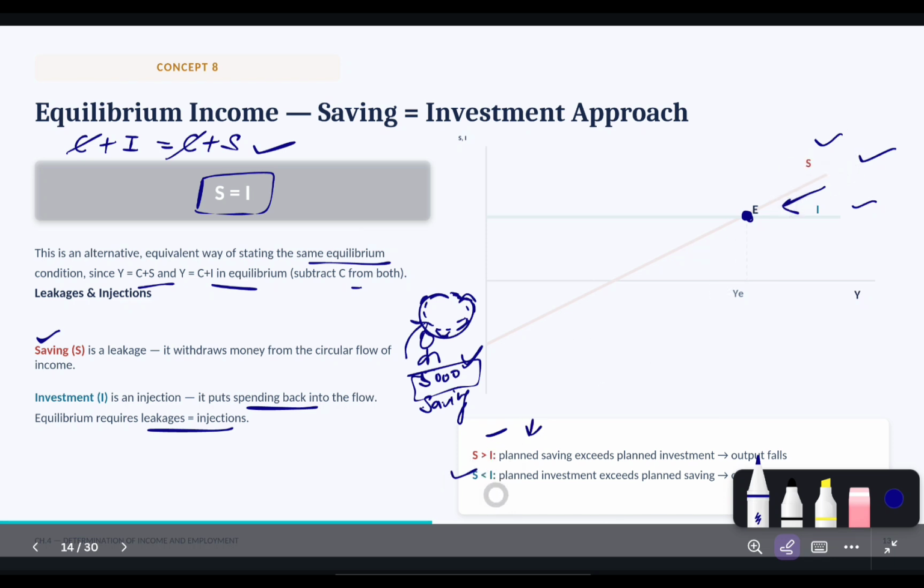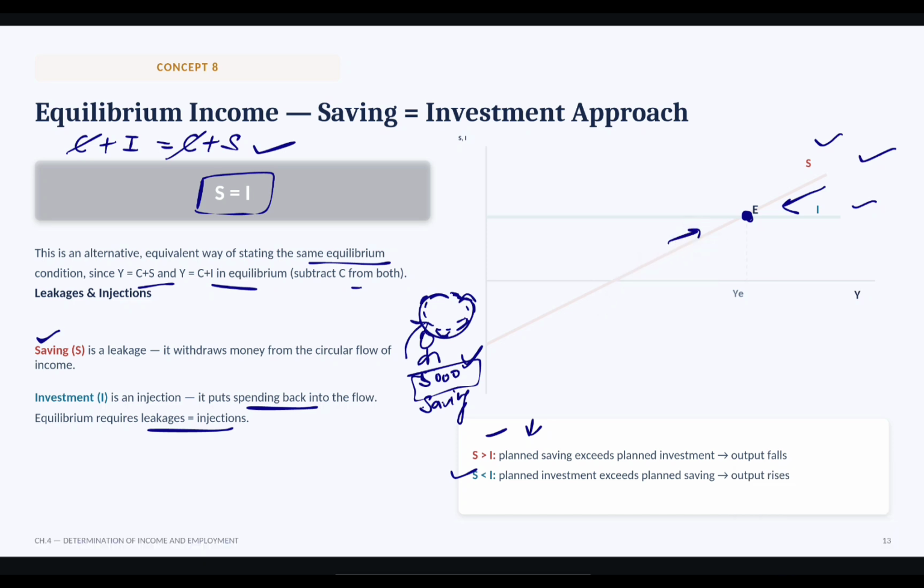Now the second case is when saving is less than investment. It means households save less and spend more money. Aggregate expenditure exceeds output. So firms expand their output and raise income until S is equal to I. Ultimately we have to reach the equilibrium point, whether it is less or more, in any case.